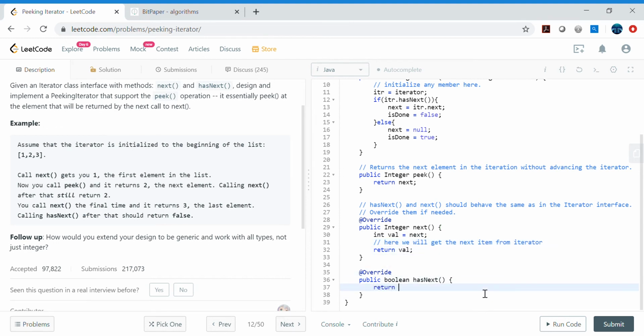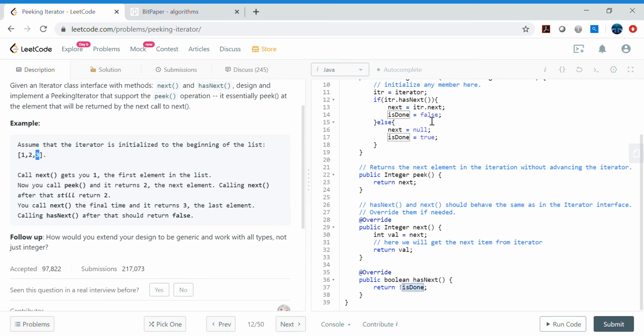What is has next? Has next tells whether processing is done or not. If processing is done, meaning it is true, then it should return false. Because the element is already there. But if it is the last element and done is already set, there is no more element.